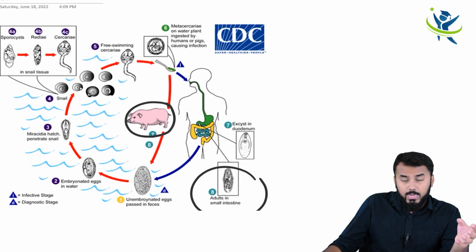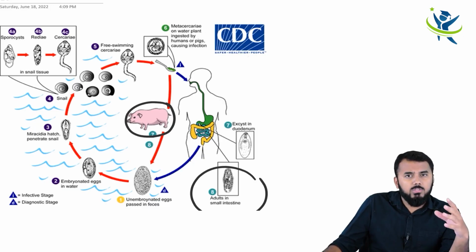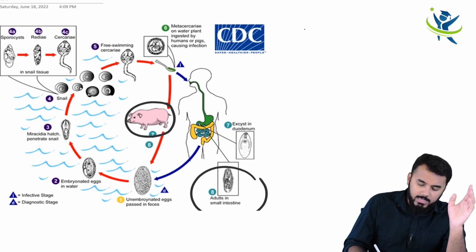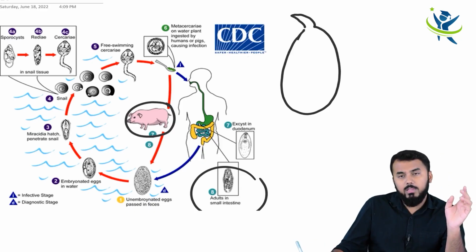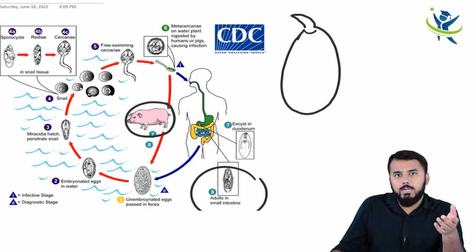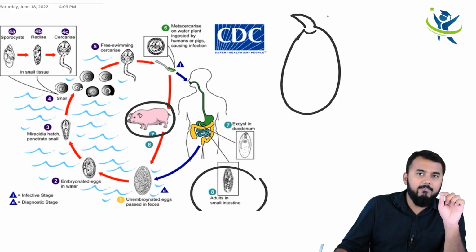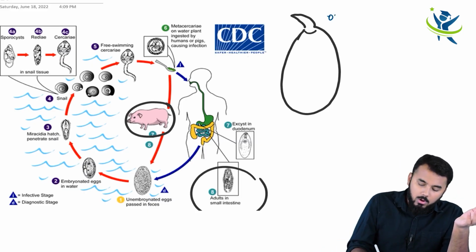Another important thing is that in all these trematodes, the eggs, the embryonated eggs, have a lid on the top, right? So this is an egg, for example. The egg has a lid on the top like this. This lid on the top of the egg is called an operculum, so it is an operculated egg, right? What do you mean by operculated egg? Eggs which have a lid on the top are called operculated eggs.